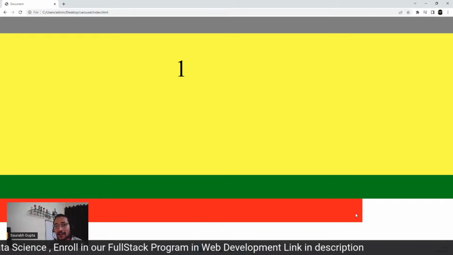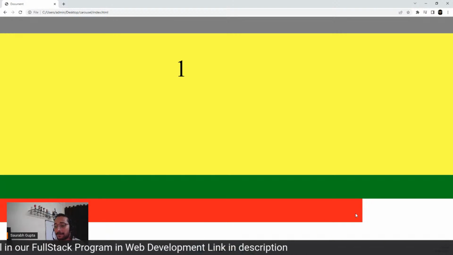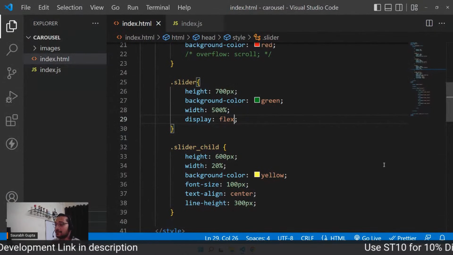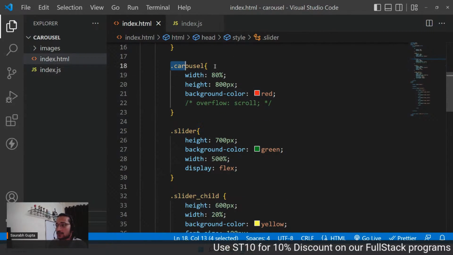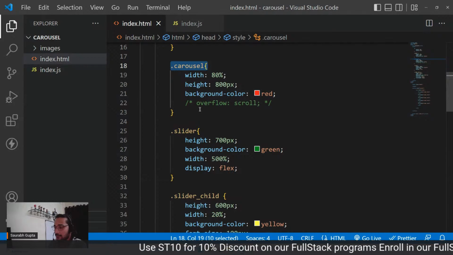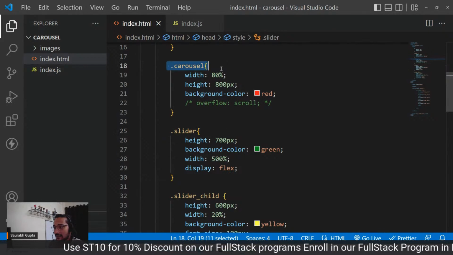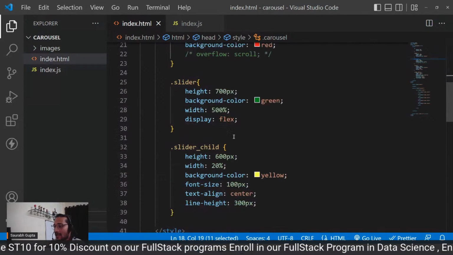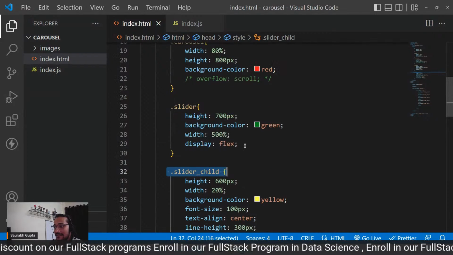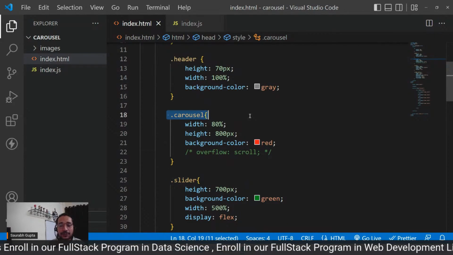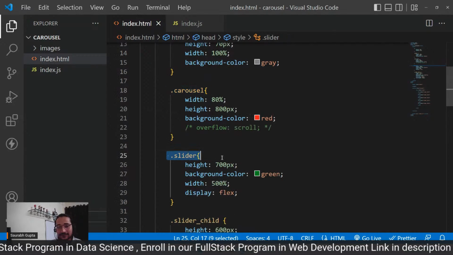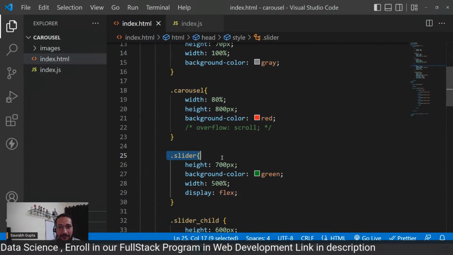Now see, you know that the green one is overflowing from the red one. So I can say red one, how to handle that overflow. See, slider is 5 times bigger than carousel. Correct, Suraj? Slider is 5 times bigger than carousel. So I want the slider child to become exactly same as the carousel. So it should be 5 times less than the slider, right? Are you getting my point?